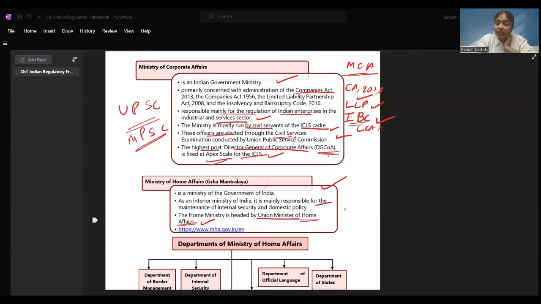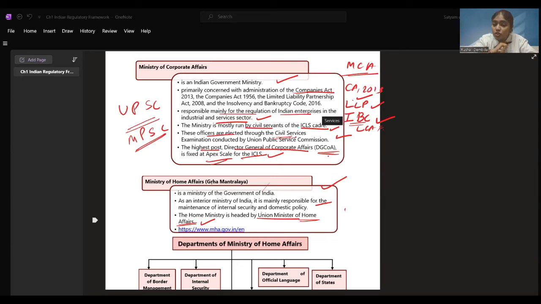This division is done under the Ministry of Home Affairs, and all these divisions are given. Finance division is there, Northeast division, foreign companies coming, security of the people of India, how the policies are to be secured, people are to be secured, women safety. All these divisions are given under MHA, right? Now, what all things does it do?